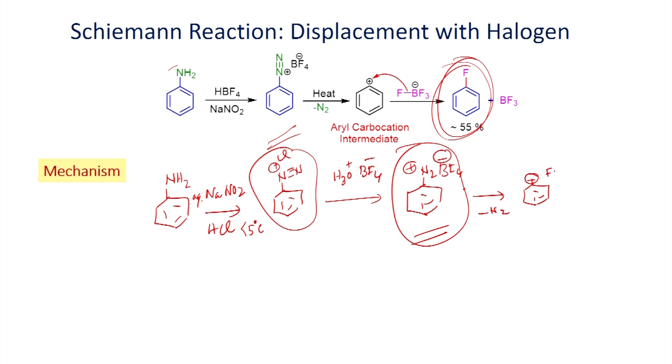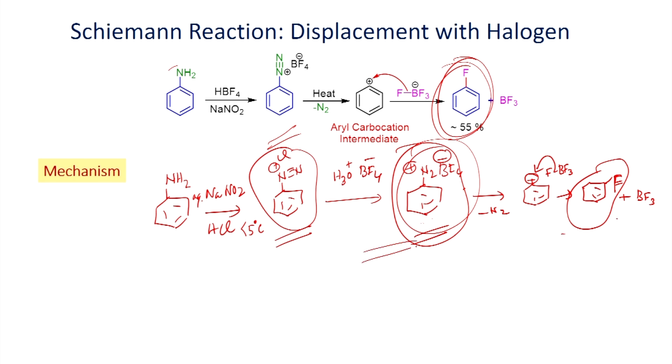So, once you form this one, it can transfer, you will be able to get fluorobenzene. And see, if you want to make fluorobenzene, this is one of the effective synthetic route. If you have aniline, you can make the diazonium salt, then you convert into tetrafluoroborate, which is stable salt. Once if you heat this one, it can convert into fluorobenzene.